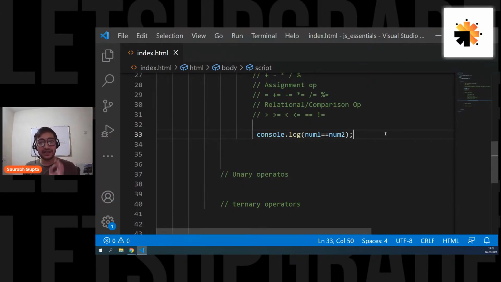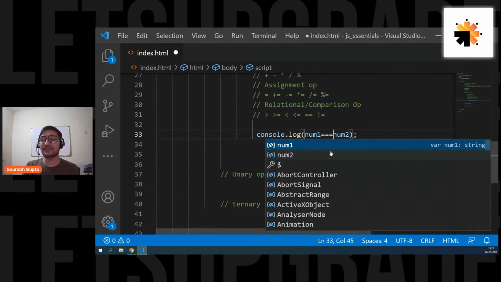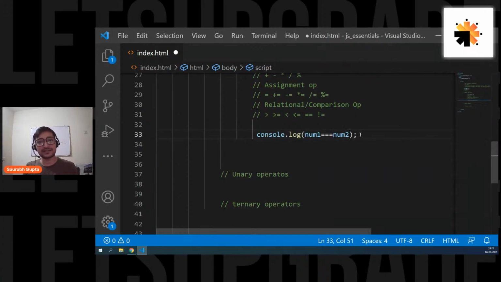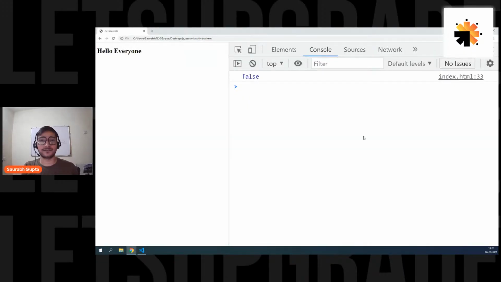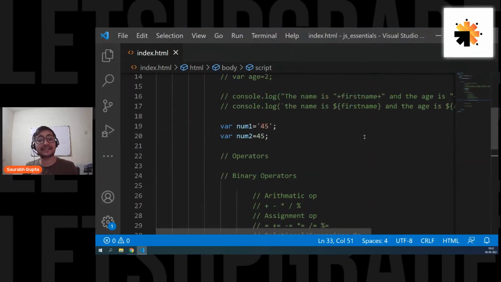For JavaScript, remember, double equal to only checks if they look the same. If they look the same, perfect, they are correct. I don't care if the type is the same or not. I don't care if one is a string or one is a number. And that's why, to solve this issue, we have something called triple equal to. That works like double equal to from other languages, because in JavaScript double equal to is not working perfectly. Triple equal to checks whether they look the same, and also whether their type is the same, like all the other languages. So save it. Now it's false because it checks: okay, fine, they look the same, but their type is not the same.